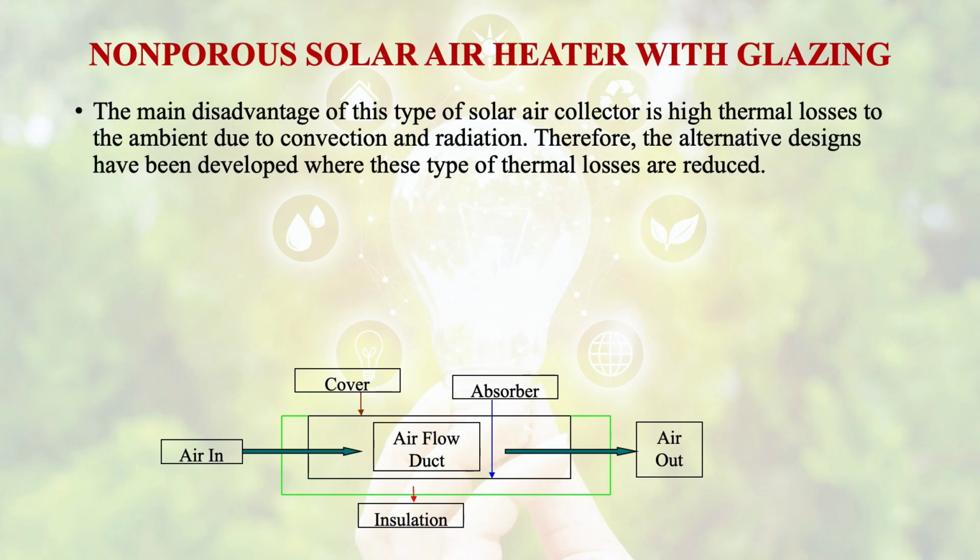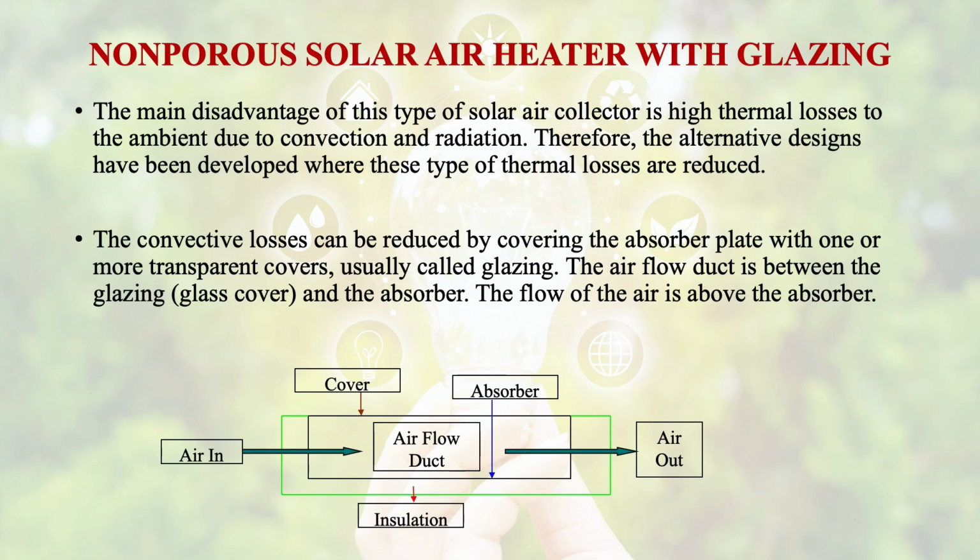Therefore, some alternative designs have been developed where these thermal losses are reduced. To reduce the convective losses, we could cover the absorber plate with one or more transparent covers. Usually we call these transparent covers glazing, and the airflow duct is between the glazing glass cover and the absorber.